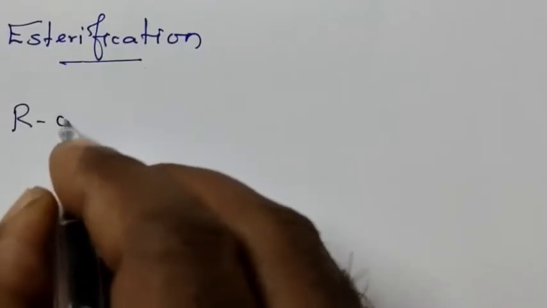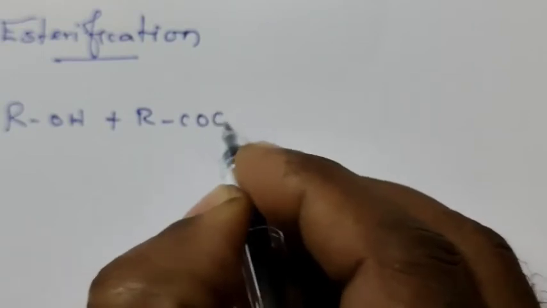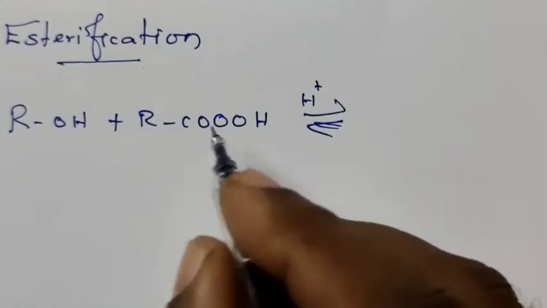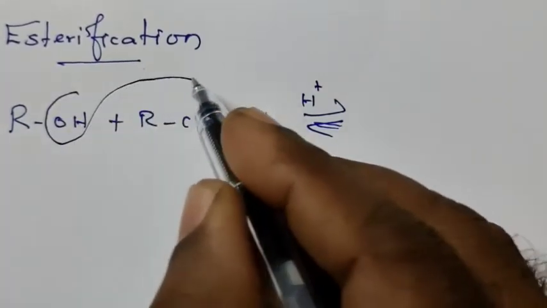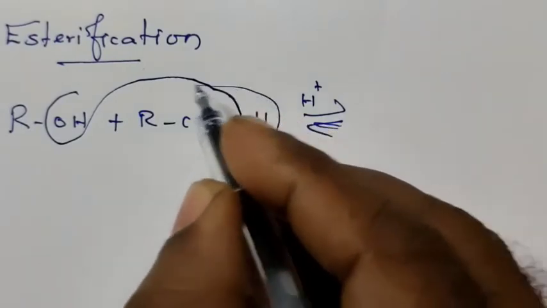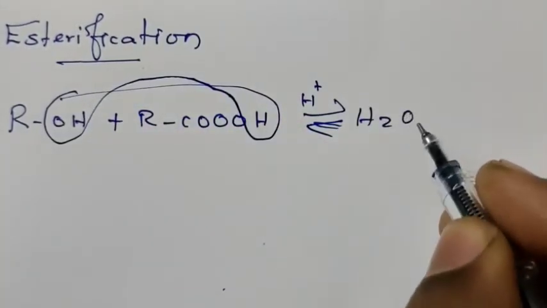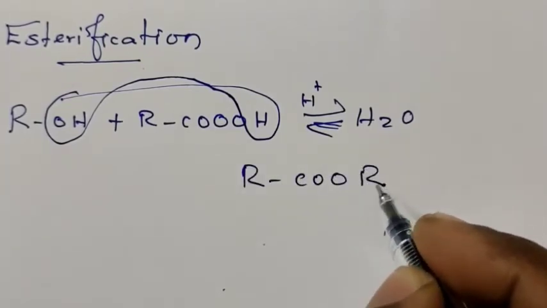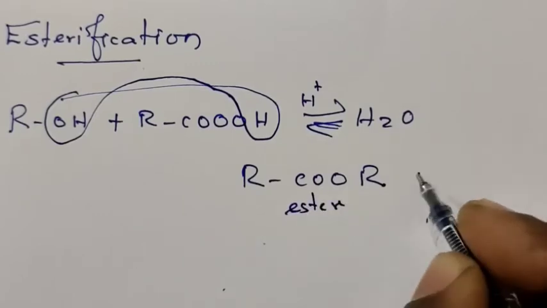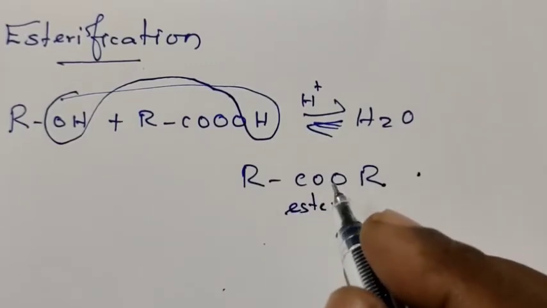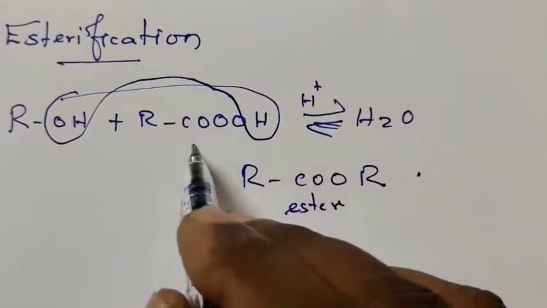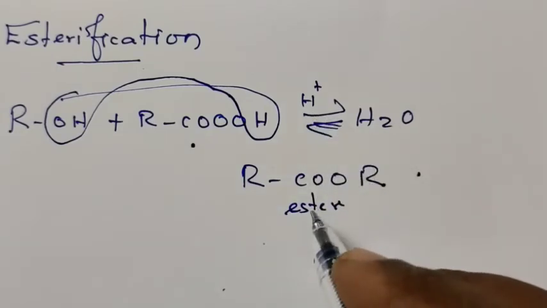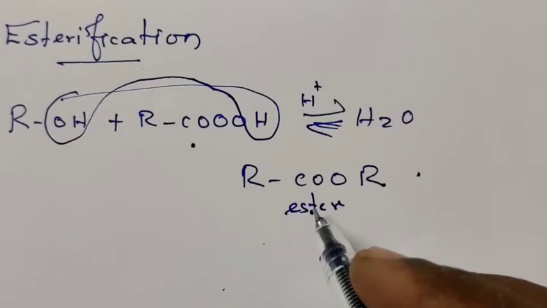When alcohol reacts with carboxylic acid in the presence of acid, from the alcohol OH and from the carboxylic acid H will be removed as water. The remaining part is RCOOR. This is called ester. This reaction is called esterification reaction. So, alcohol reacting with the carboxylic acid in the presence of mineral acid gives ester. This reaction is called esterification reaction.